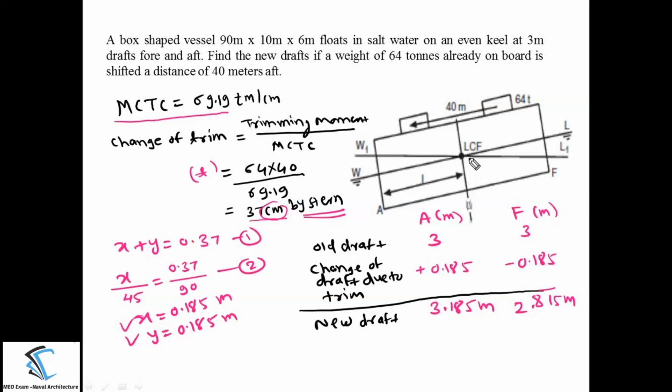So please keep in mind, whenever the center of flotation is at the midship location, the increment and the decrement in the draft remain the same, with only a difference in sign. You can see x will be increasing, so we call it plus x, and y is decreasing, so we call it minus y. If you substitute both the values in the table with the sign, you will get the new draft: at the aft 3.185 and at the forward 2.815 meters.